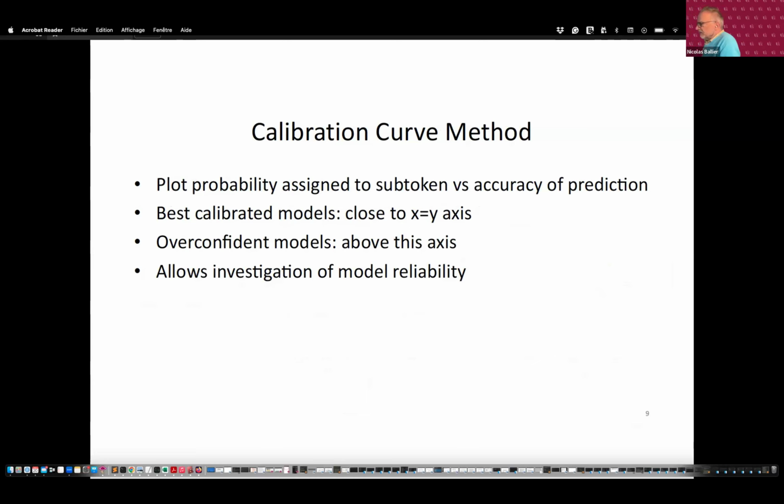We used a method that has been used for the semantic analysis of large language models, the calibration curve method, that plots the probability on the x-axis and the success of the prediction on the y-axis.